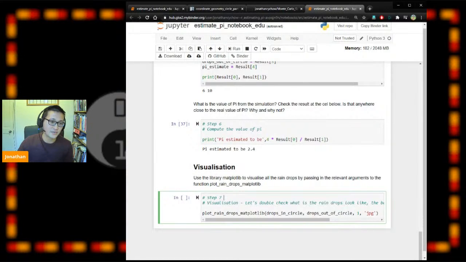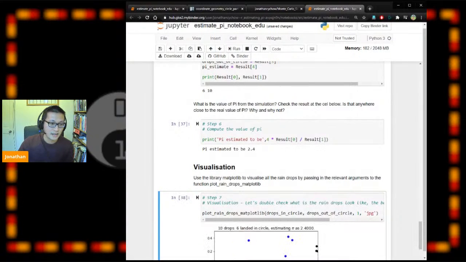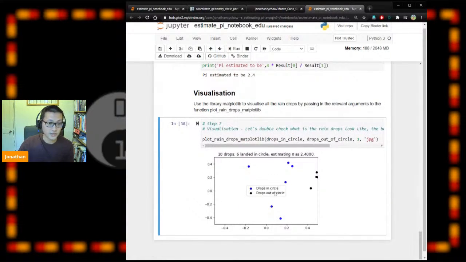We can quickly check the visualization is working as well. This is basically another animation. The blue drops are the drops in the circle and the black are drops outside the circle. You can see 10 drops doesn't feel enough to have a meaningful estimation for pi.